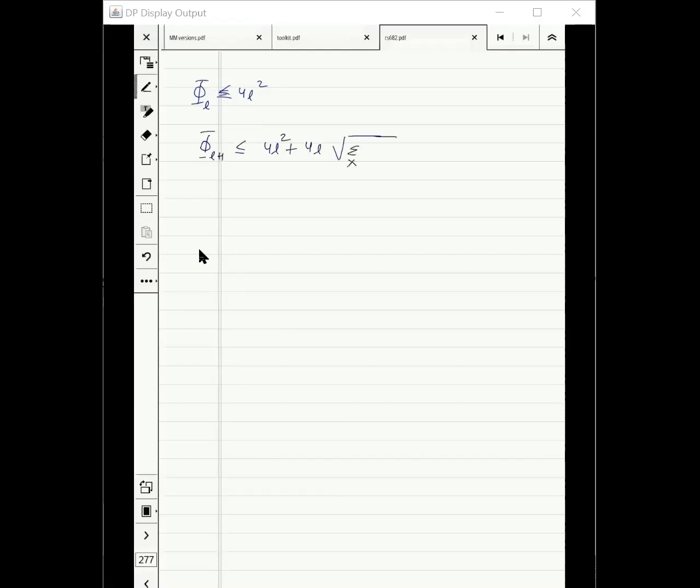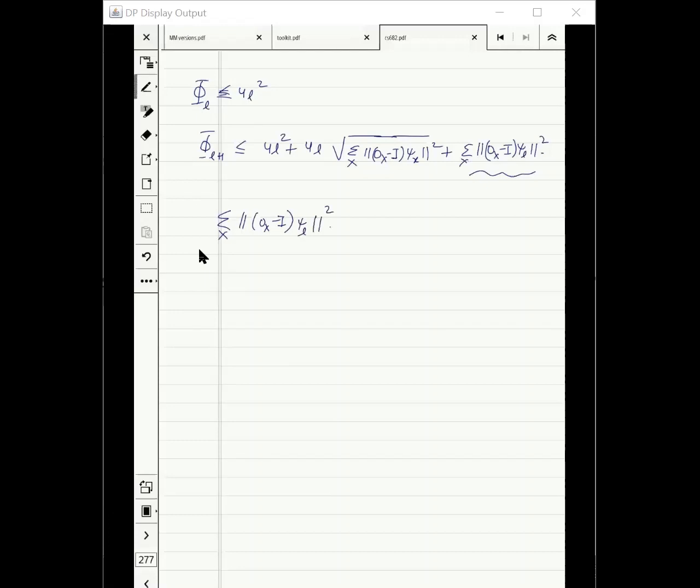This is just Cauchy-Schwarz. I have bounded everything except this quantity. If I bound this, then I am done.